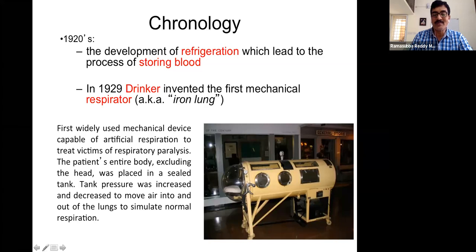Then the pressure of the whole capsule will be increased and decreased, and based on that, the air will go into the body and outside the body, and respiration will take place. That's what a ventilator is actually doing.